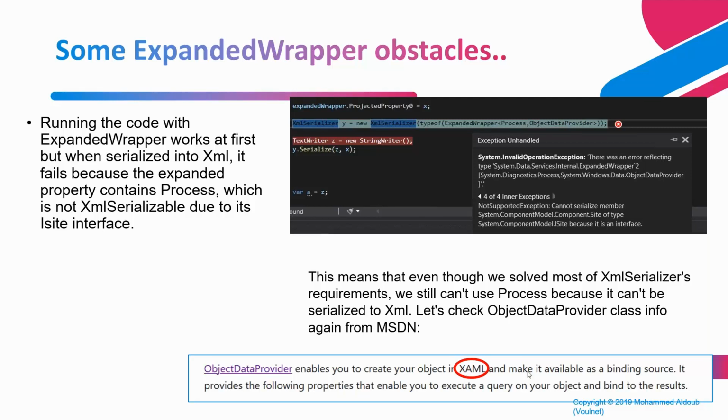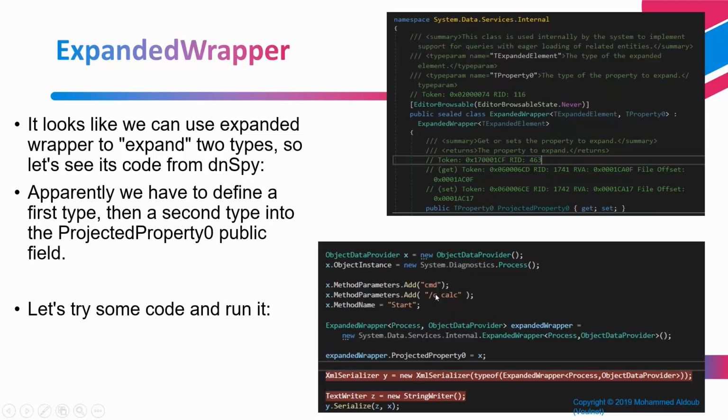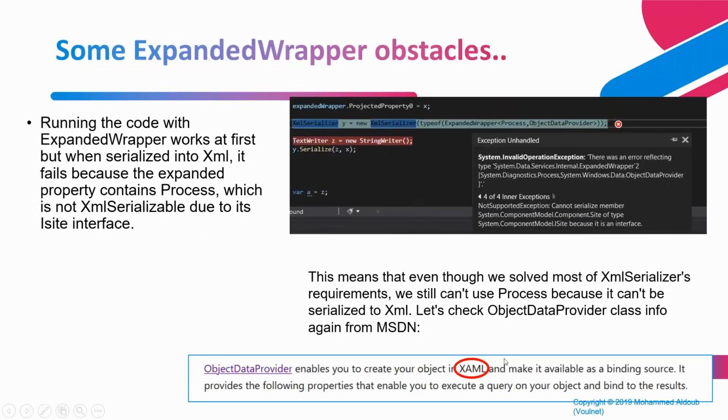XAML is similar to XML. It just has different ways of defining properties and fields, but it's almost identical to XML. So what it means here is that instead of giving ObjectDataProvider the class directly, we can give it a XAML string that contains inside it the classes that we want to serialize. So let's see an example.